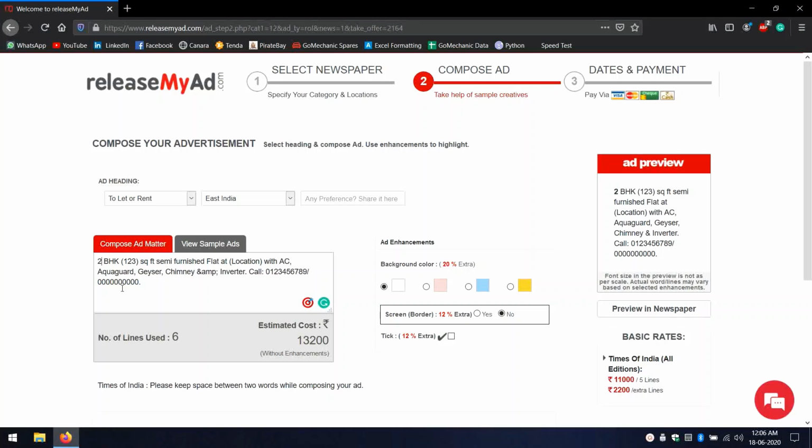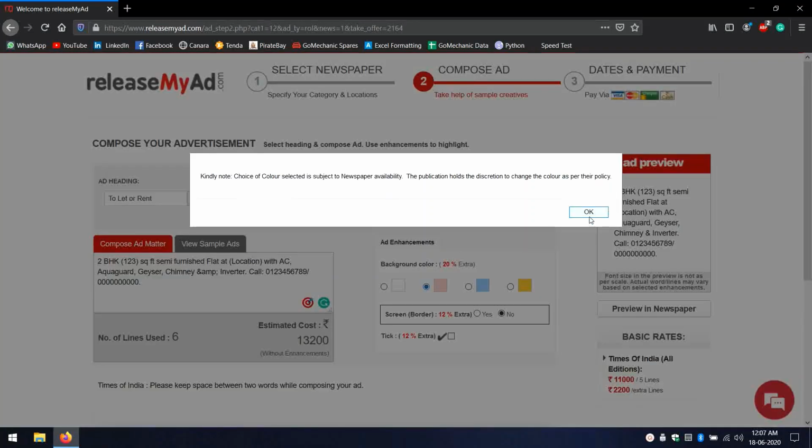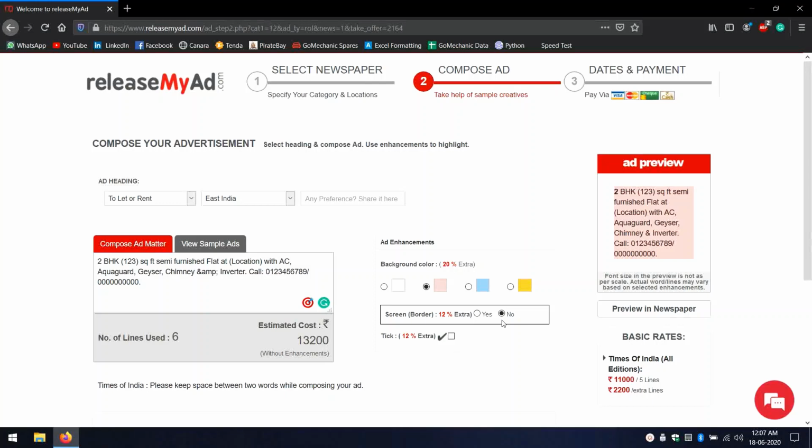You have to update your phone or contact number and you can find an estimated cost of putting the advertisements. You can put ad enhancements. I would like to put a background color of pink and an extra border that will make my ad more appealing. Now you can find the ad preview over here.